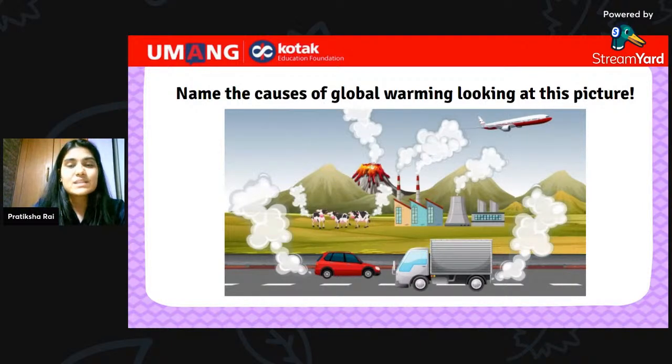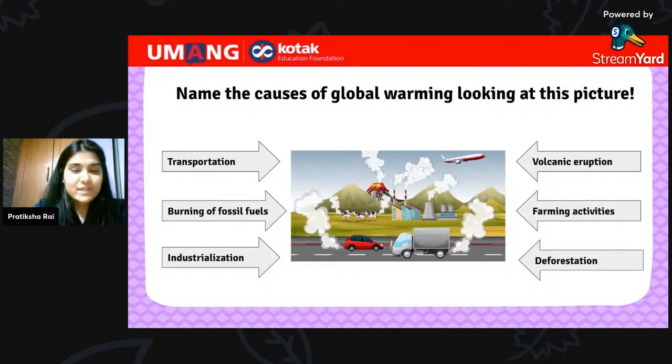So, the first two things that you see, note it down. Type it down in the chat box. Look at this picture very carefully and type down the first two reasons that you notice in the picture. Quickly do it. I want all of you to respond to it. Come on, everybody. I can see a few responses. All right. So the first one is transportation, volcanic eruption, burning of fossil fuels, farming activities, industrialization, deforestation, and many others. Okay, so these are some of the reasons that cause global warming.